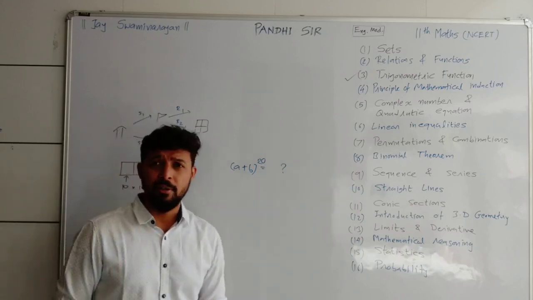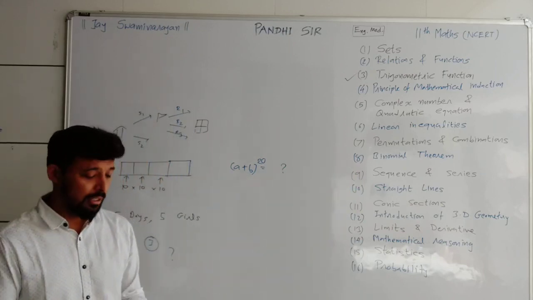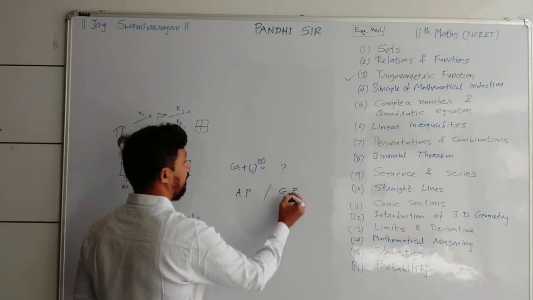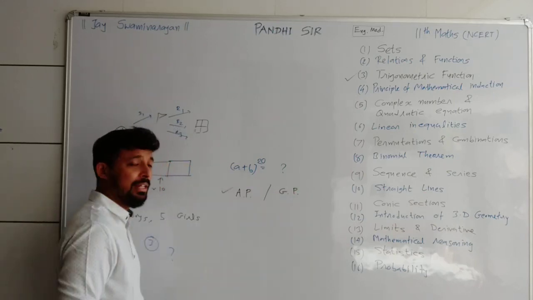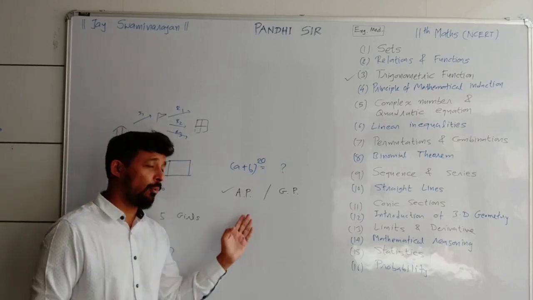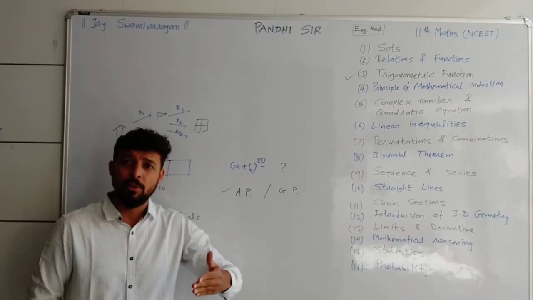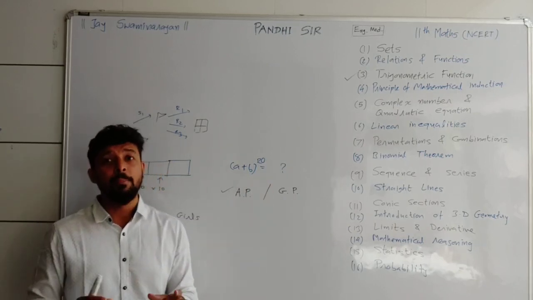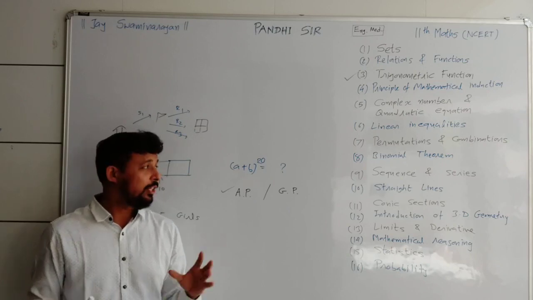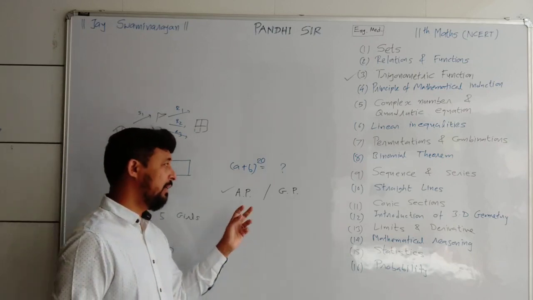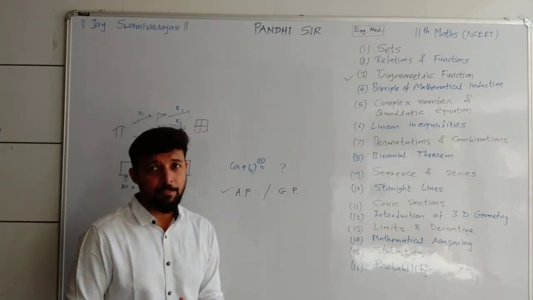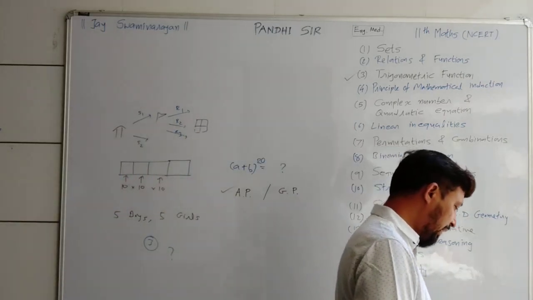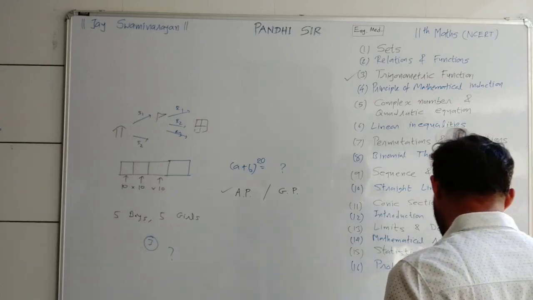There are 2 different words and you have already discussed them at high school level, like AP or GP. Maybe you have discussed AP, arithmetic progression, in your previous high school level. A few numbers, an arrangement of numbers, is known as a sequence. It is actually useful in many more chapters also. So sequence and series depend on these different things: AP, GP, and HP, which is known as harmonic progression. But right now in our textbook they haven't given these types of things.